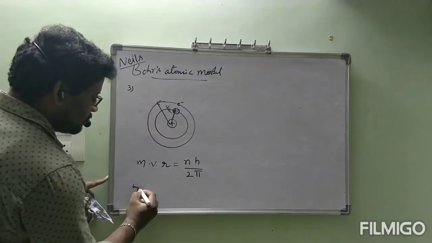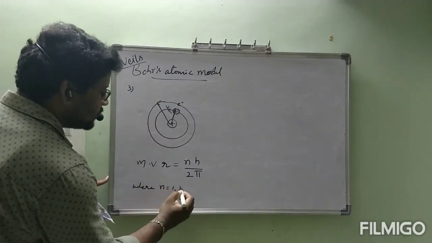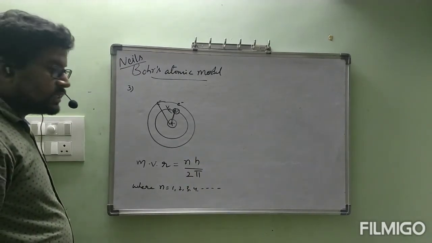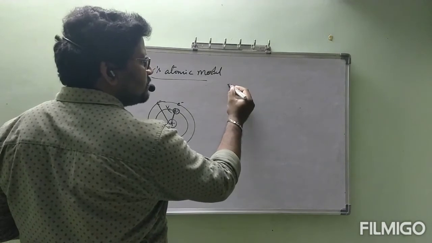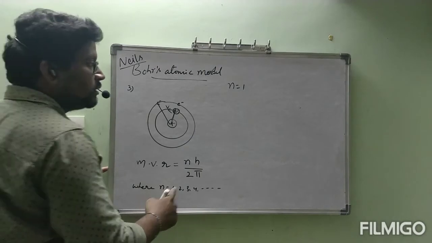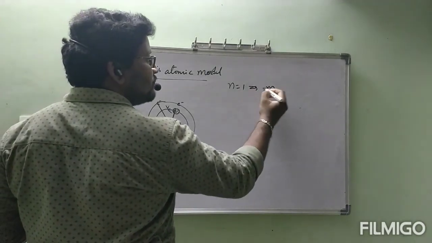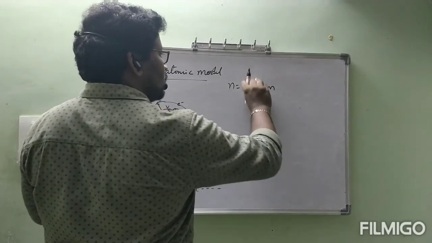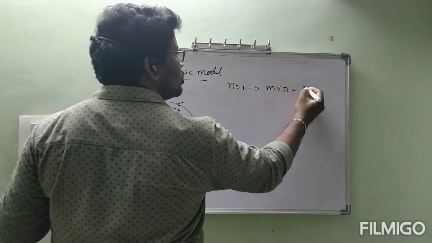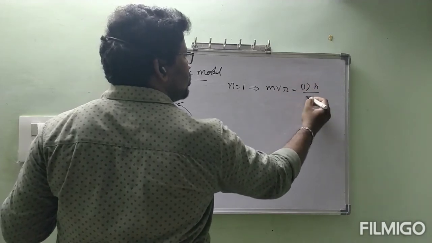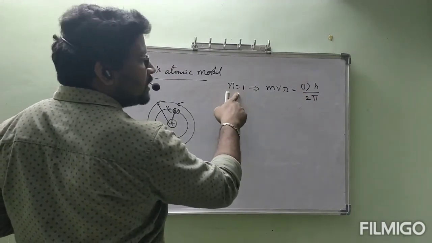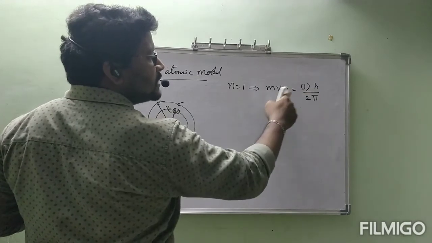Where n is equal to 1, 2, 3, 4, etc. Now, if electron is present in first orbit, n is equal to 1, then angular momentum mvr is equal to 1 into h by 2 pi. This is constant. Whenever electron is present in first orbit, it has constant h by 2 pi value. mvr is equal to h by 2 pi.